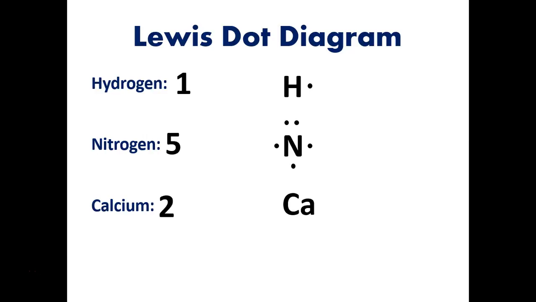Calcium has 2 valence electrons, so we put 2 dots, 1 and 2. Here it's on the left and right sides of the calcium, but again, it could be on the top and right, or on the bottom and right, or on the top and left, or the bottom and left, or the top and bottom. Just as long as the 2 electrons are on different sides of the calcium, meaning they're not both on the right, or both on the left, or both on the top, or both on the bottom, we're good here.